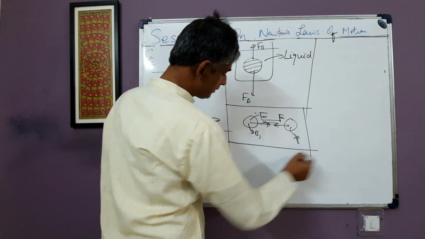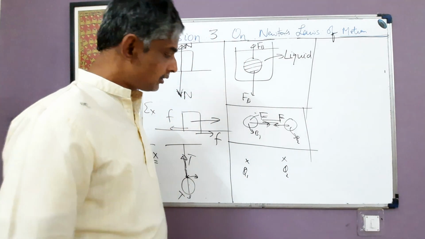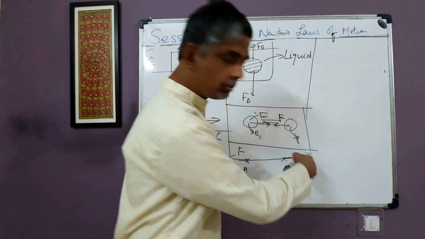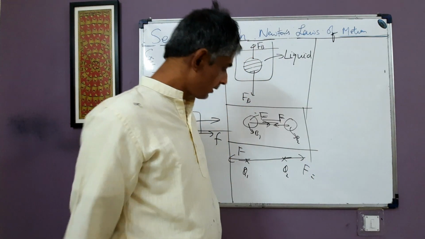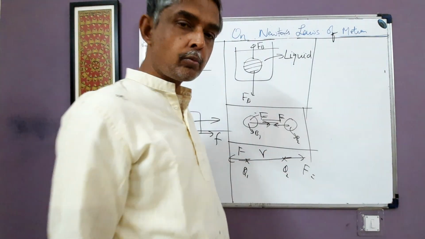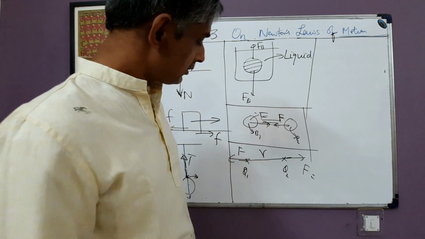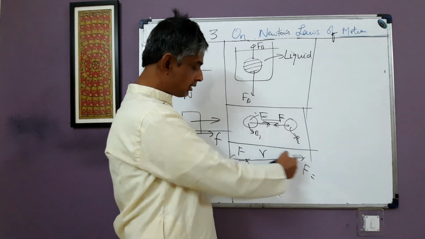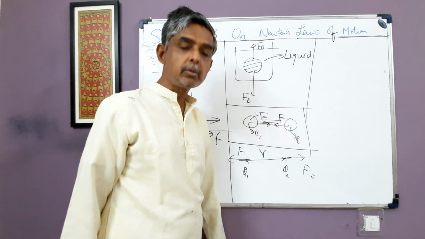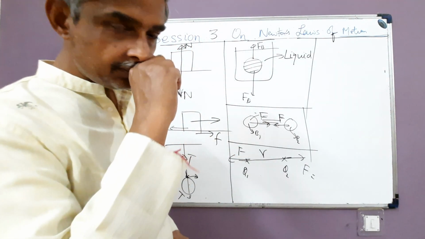We'll take up some more examples. Suppose we have two point charges Q1 and Q2, separated by some distance r, and suppose they are both positive. From Coulomb's law, they repel each other with equal and opposite forces F = k Q1 Q2 / r squared. You might know this from school days. So these two particles interact with each other and exert equal and opposite Coulomb forces on each other. This pair of forces is called the Coulomb repulsion between the two charges. These are some examples of Newton's third law.